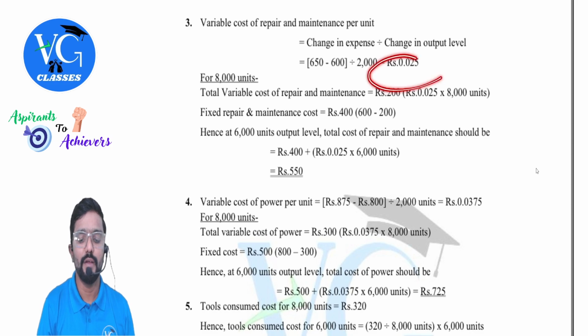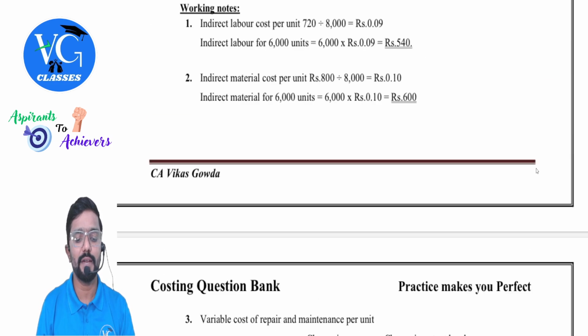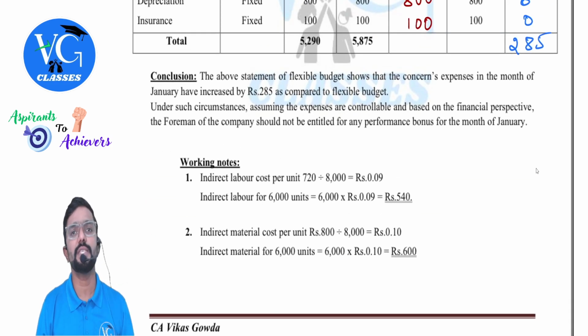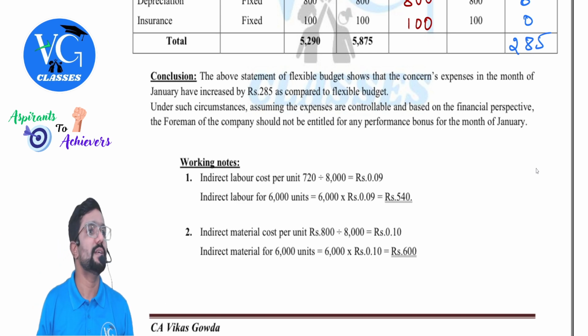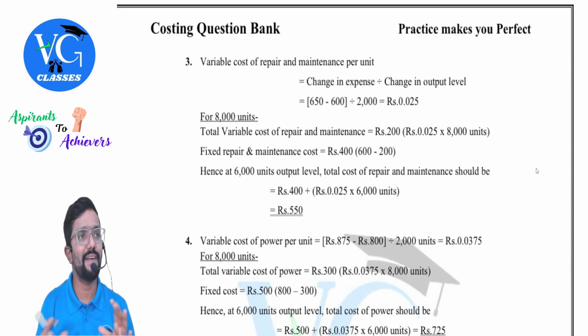So once you get the variable cost per unit, actually these are variable. Sir, how will I know whether the cost is variable? Simple. If variable cost per unit remains same at all the levels, it is called variable cost. Whereas fixed cost in total, if it remains same, then we call it as the fixed cost. Total. Clear? Sir, per unit also not same, total also not same? Then it is semi-variable.